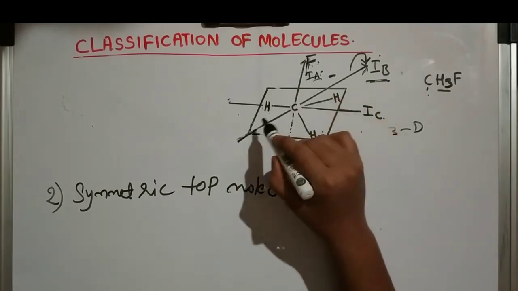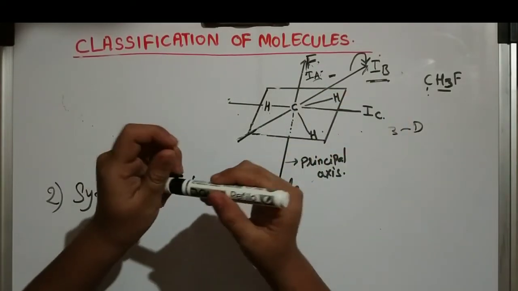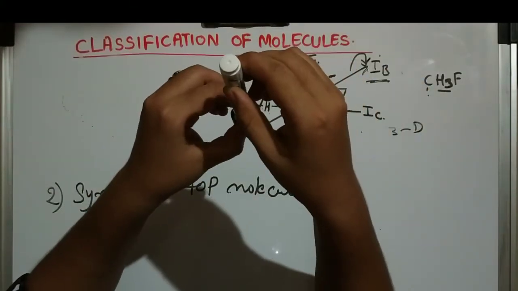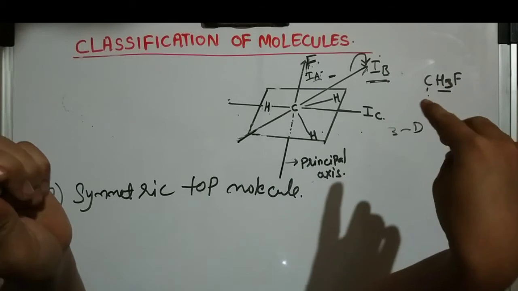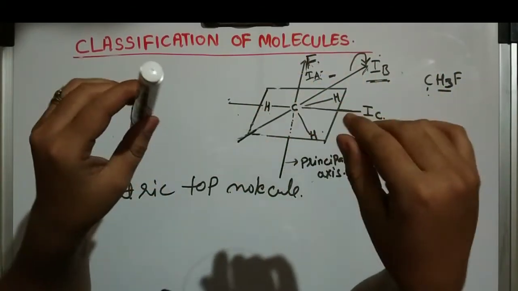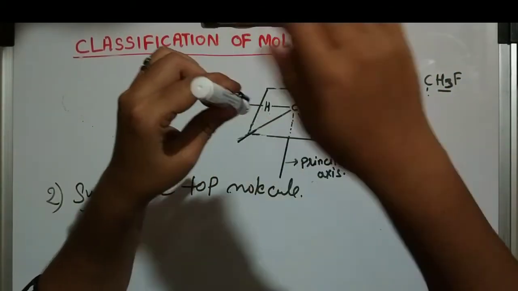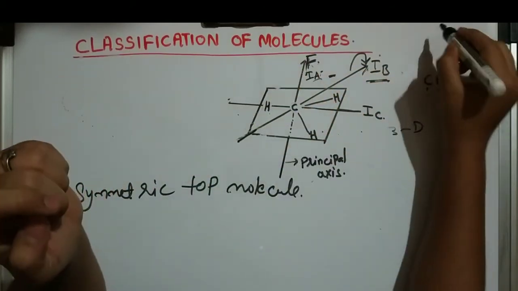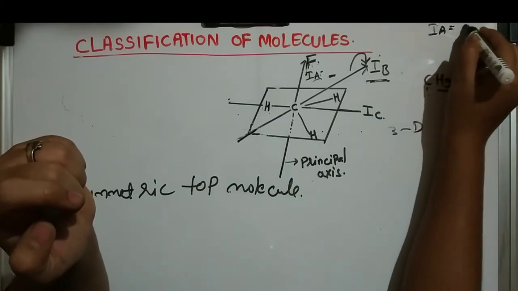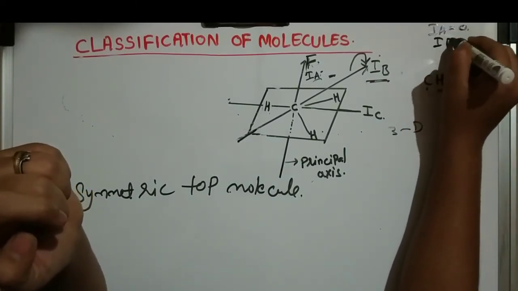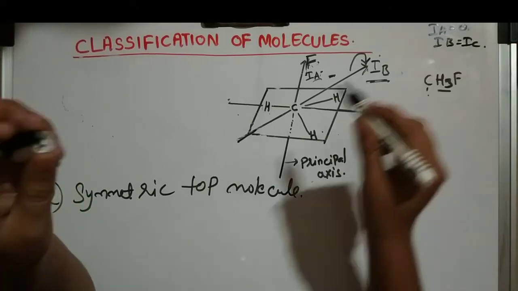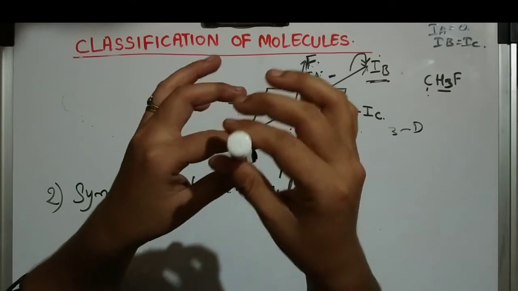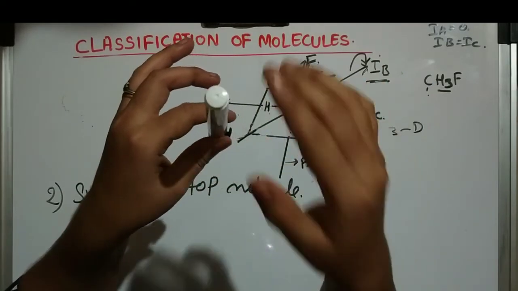What happens here when I apply the force to move the molecule? It will move in this direction. I will give you the 3D picture of this molecule later. This is when the fluorine is moving, so it moves like this. In earlier cases IA equals 0 and IB equals IC. But here the moment of inertia is not negligible. It is moving and we are applying the force.